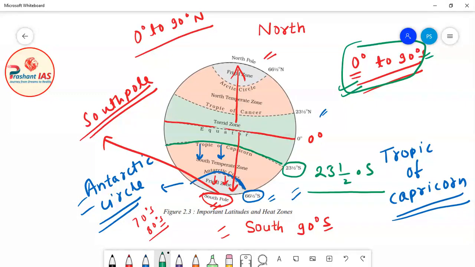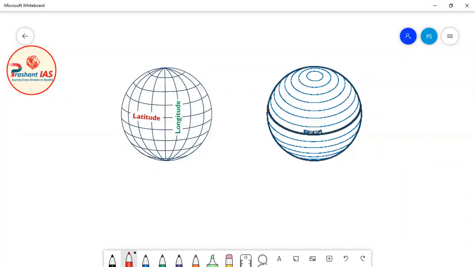Okay, so friends, now I think you are very clear with the concept of latitudes, the important latitudes, and how latitude behaves. Now there are one or two more things left about latitudes, so let us finish the topic of latitudes.